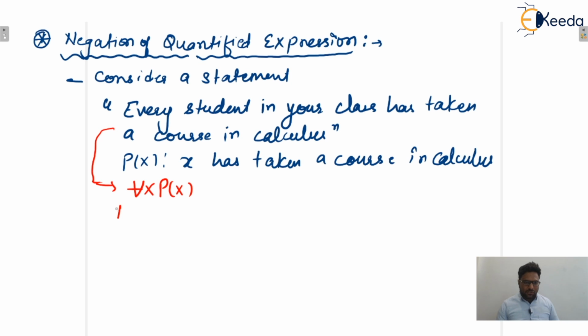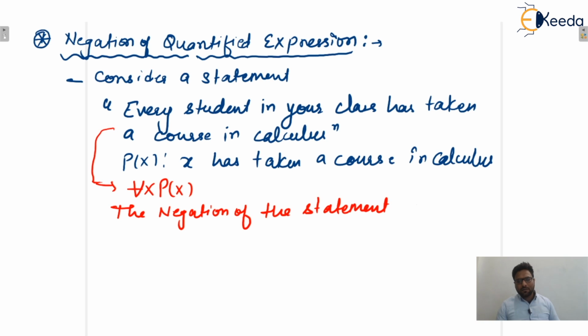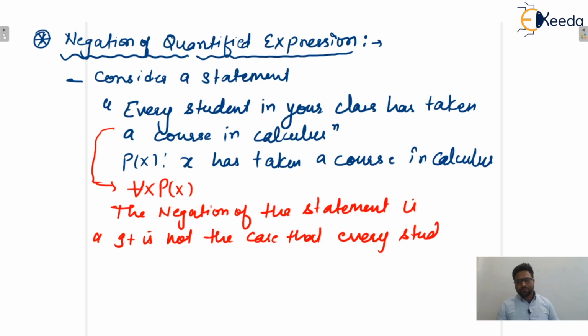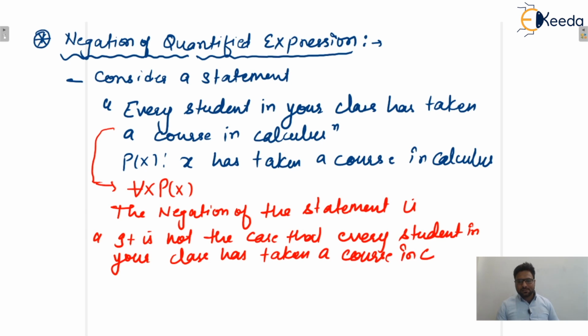So what will be the negation? The negation of the above statement: can we say that it is not the case that every student in your class has taken a course in calculus?